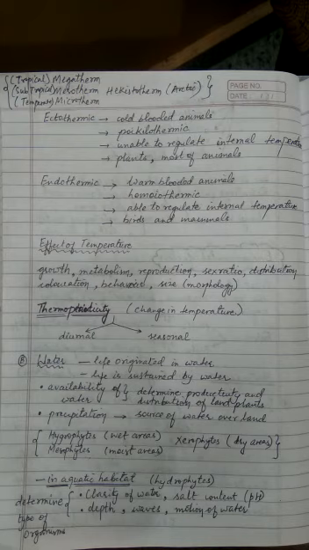So the seasonal changes of temperature and diurnal changes of temperature are the two types of temperature changes possible. Now apart from temperature, we all know that water also plays an important role. Water is the second most important environmental factor which controls the life and type of the organism.